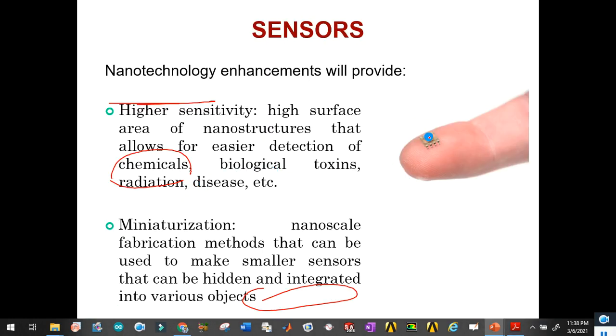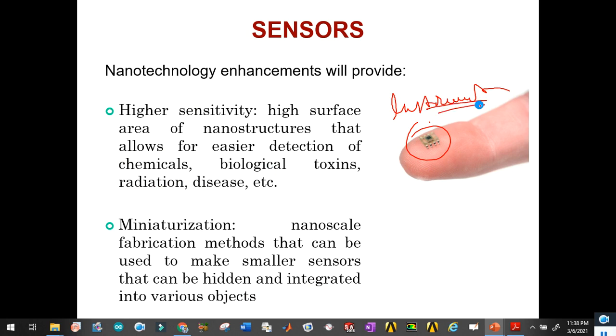So, sensors technology, sensors, actuators. Actually the whole instrumentation is based on materials. Wherever you go, you will see the application of materials. Higher sensitivity can be achieved using very small sensors, and biological toxins and chemicals can also be detected.